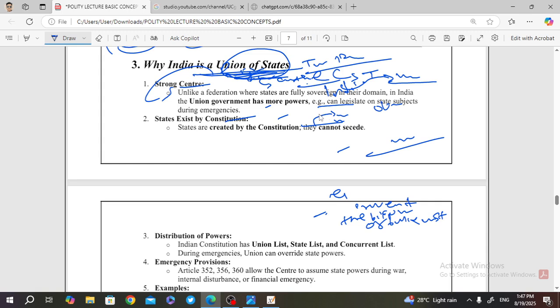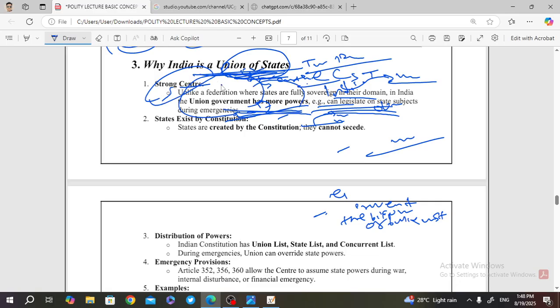So हम ये नहीं चाहते थे कि हम ऐसे बनाए कि स्टेट वो अपने रूल और रेगुलेशन बनाए और सेंट्रल को सिर्फ इसलिए माने कि डिफेंस, ट्रेड और करेंसी के लिए. सो हम ये चाहते थे कि एक स्ट्रॉन्ग सेंटर बनाए. That's why we are going to make India into a union. So this is discussed here. Unlike a federation where states are fully sovereign in their domain, in India the union government has more powers. Example, the union can legislate on a state subject during emergency. This indicates that in the Indian constitution, the union government has more powers than the states.